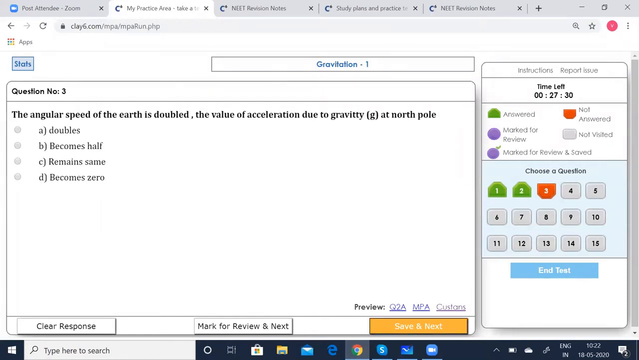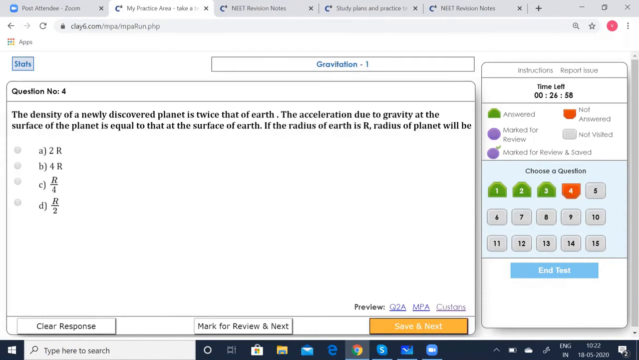The angular speed of Earth is doubled. The value of acceleration g at North Pole doubles, becomes half, remains the same, or becomes 0. Now at the poles, the acceleration due to gravity is not affected by the angular speed of the Earth. Remember this. Acceleration due to gravity g at the poles is not affected by the angular speed of the Earth. So we can say it is going to remain the same. Right. Click that. Save that. Go to the next.